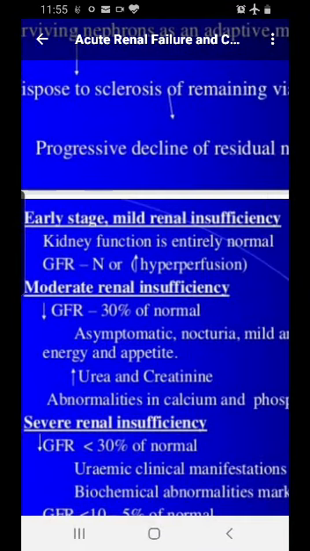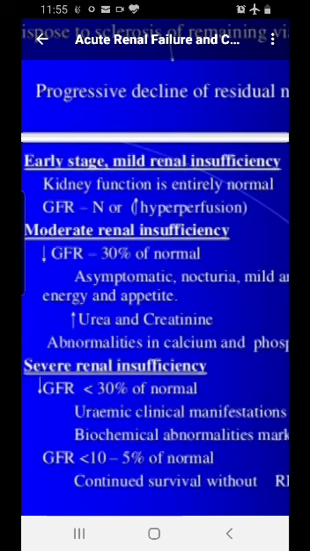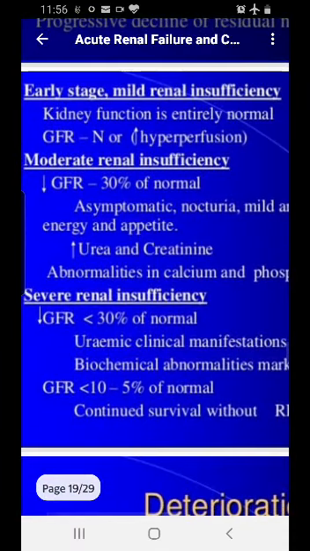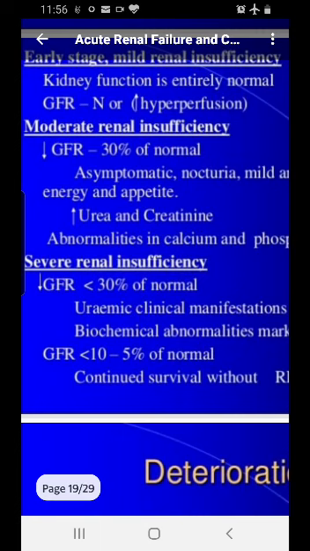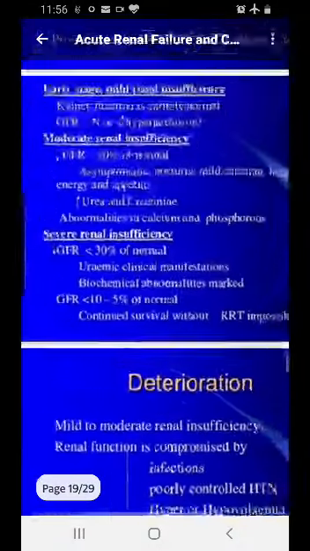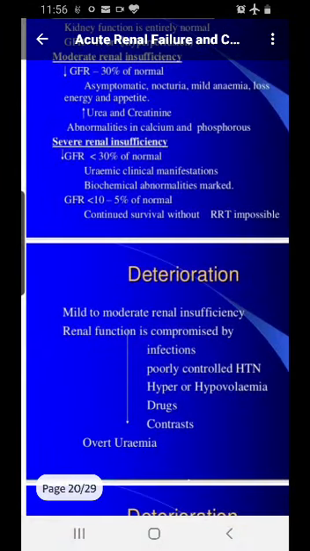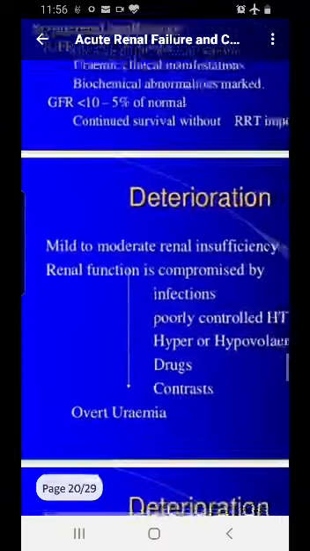How do you define it clinically? In the early stage, kidney function is normal, GFR is normal. Moderate is where GFR is 30% of normal and urea and creatinine are increased. Severe is less than 30% of normal, uremic clinical manifestations will be there, and they are quite heavy for the patient. I have a slide on that, I'll talk about it. Sometimes the GFR goes less than 10 to 5%, so it is very difficult to survive without supportive therapy. So deterioration, I have already discussed.